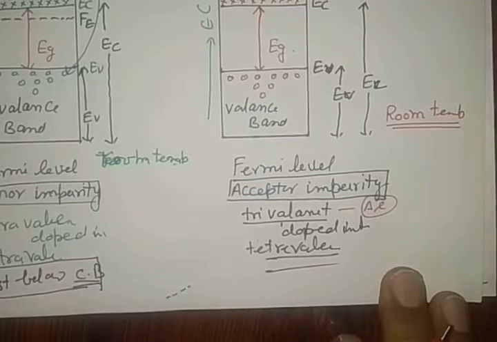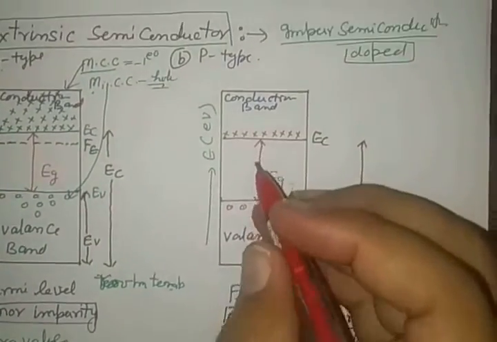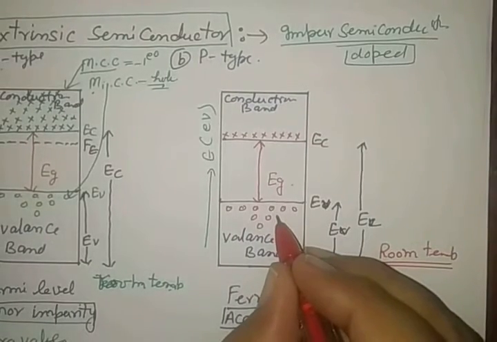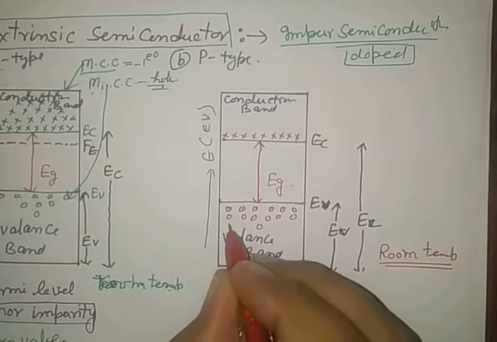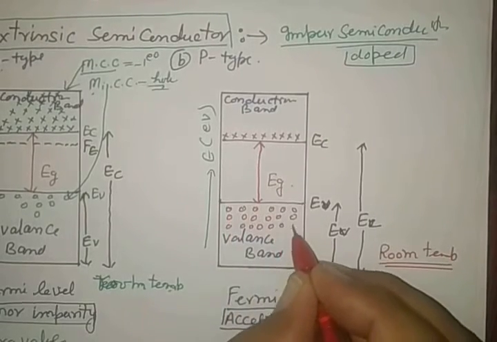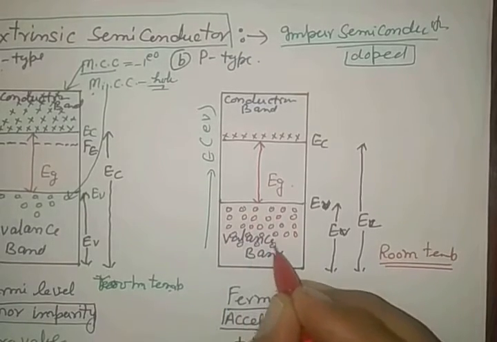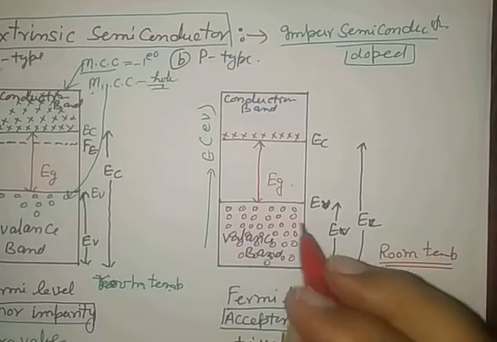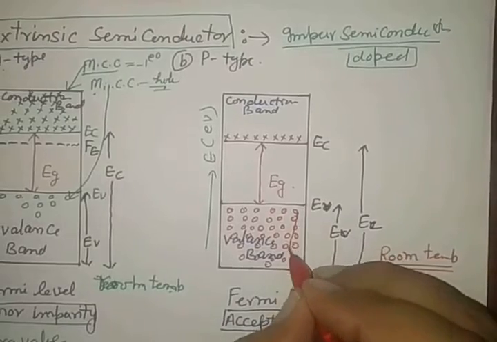Clear? But due to the impurity, trivalent impurities such as aluminum and other trivalent atoms doped in the semiconducting material, germanium and silicon, holes are accumulated here in it. So when it goes down, it slightly decreases.